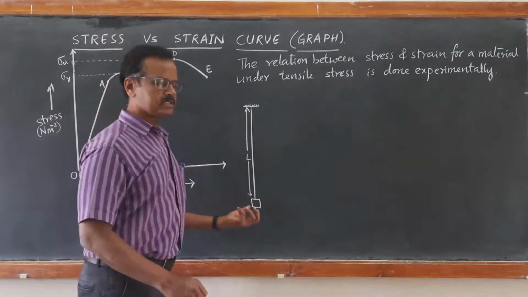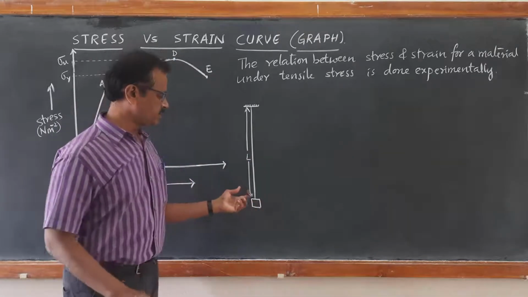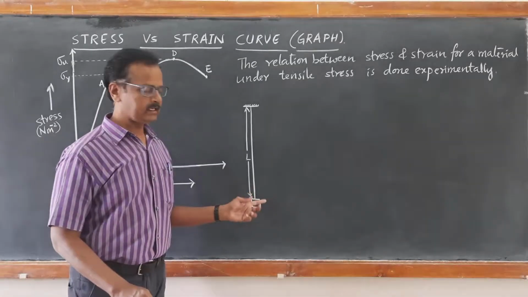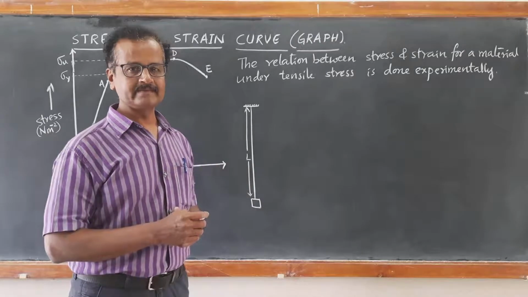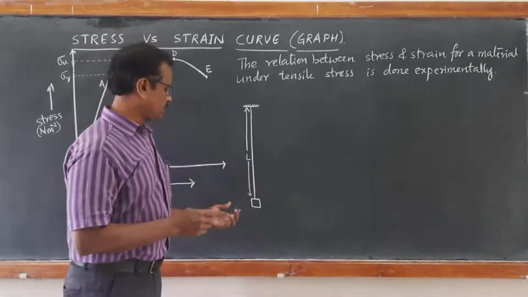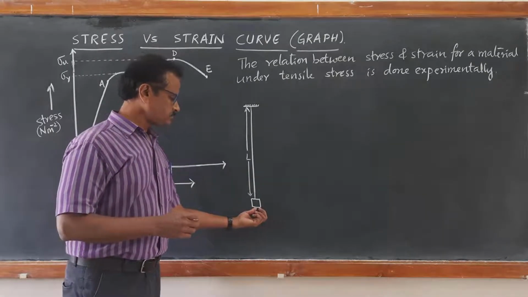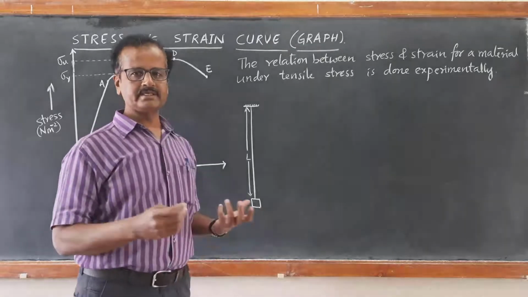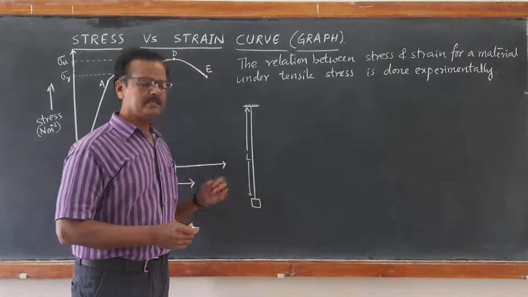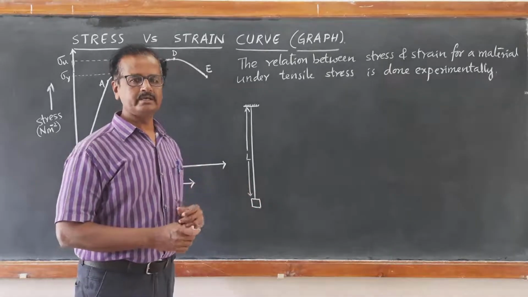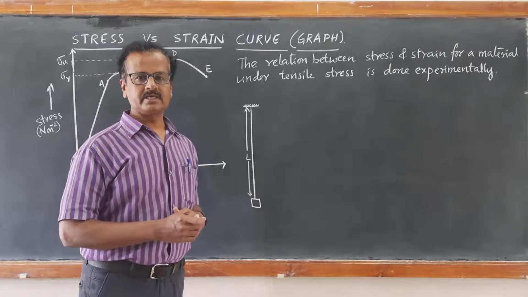If there is an extension, we take that extension in the length as delta L. Delta L by L gives us the tensile strain, or longitudinal strain, and the weight itself is the external force. That external force divided by the cross-sectional area of the wire gives us the tensile stress.